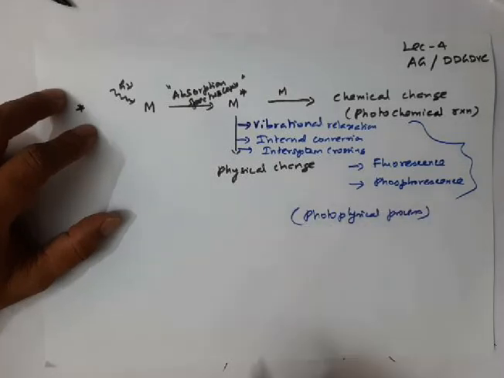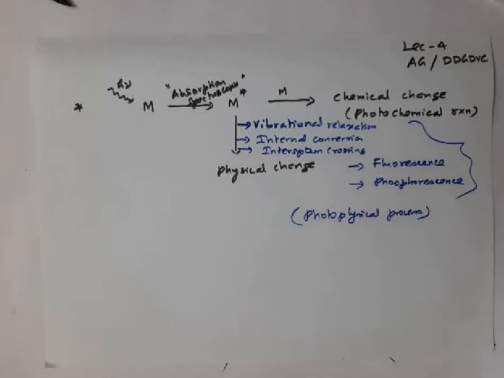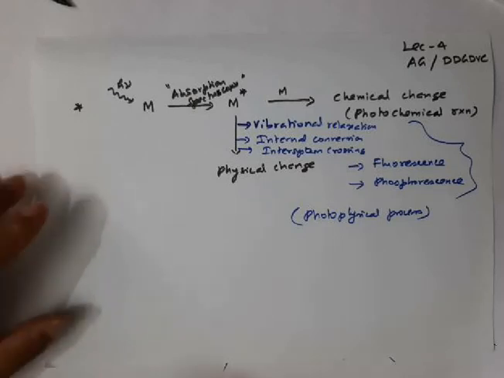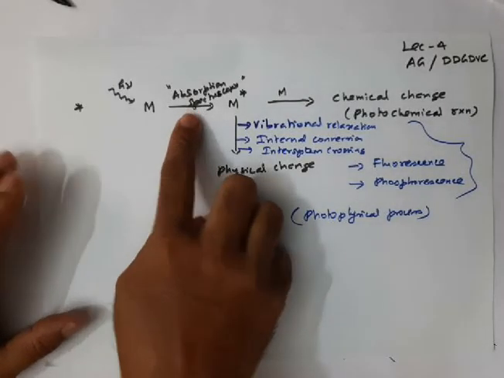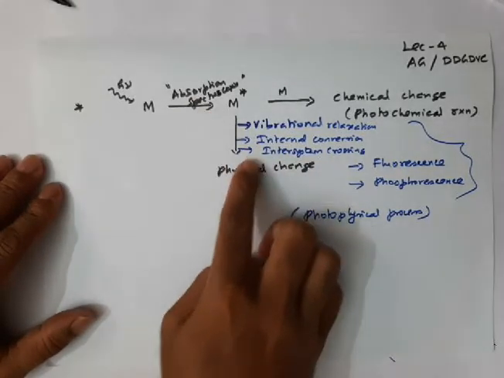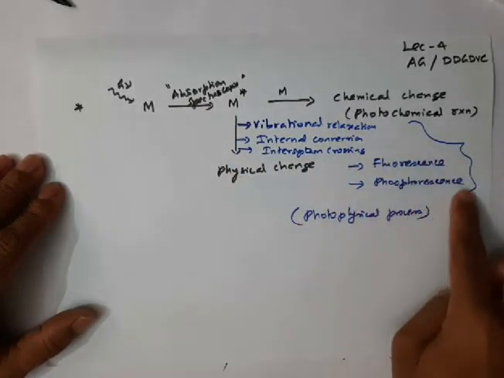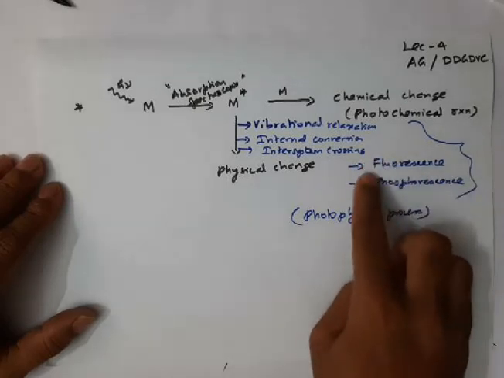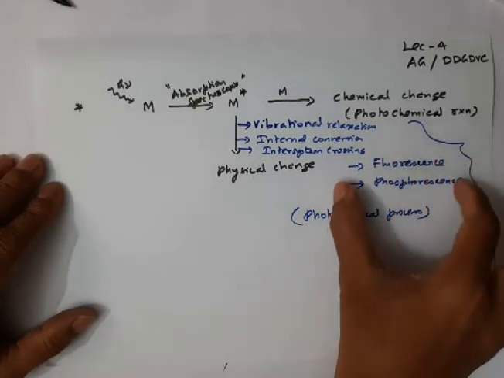So it is up to you whether you are going to take only absorption spectroscopy or emission spectroscopy. If you measure fluorescence or phosphorescence, we call that spectroscopy emission spectroscopy.